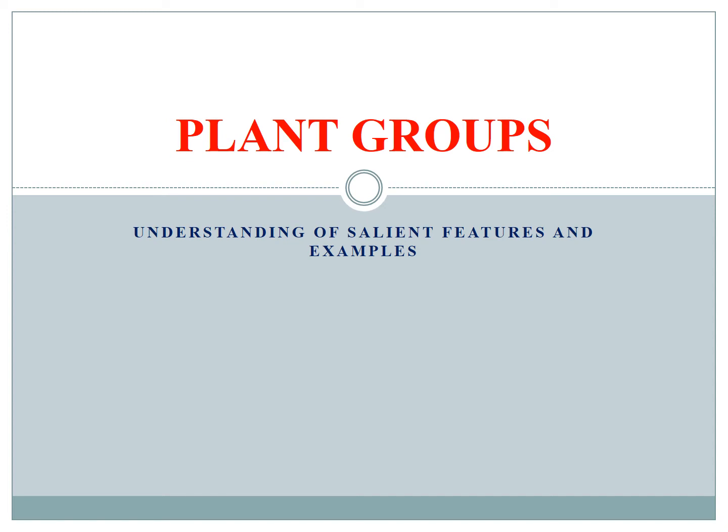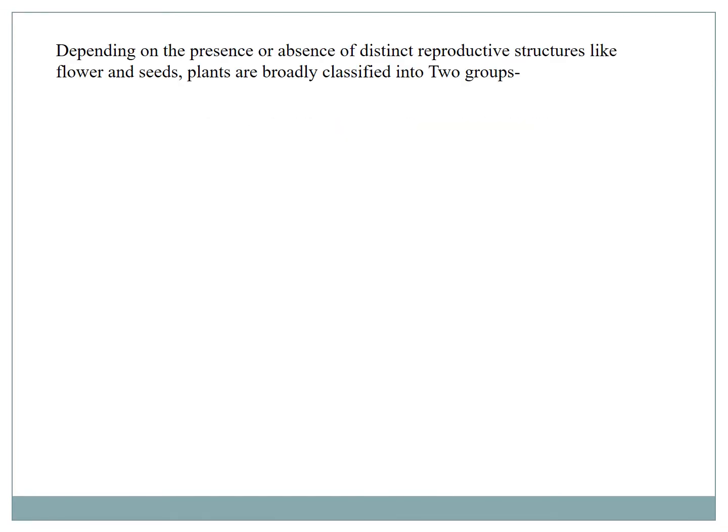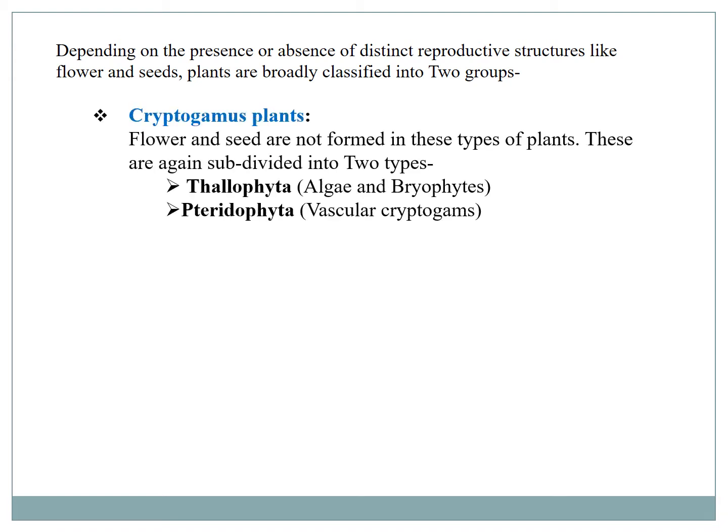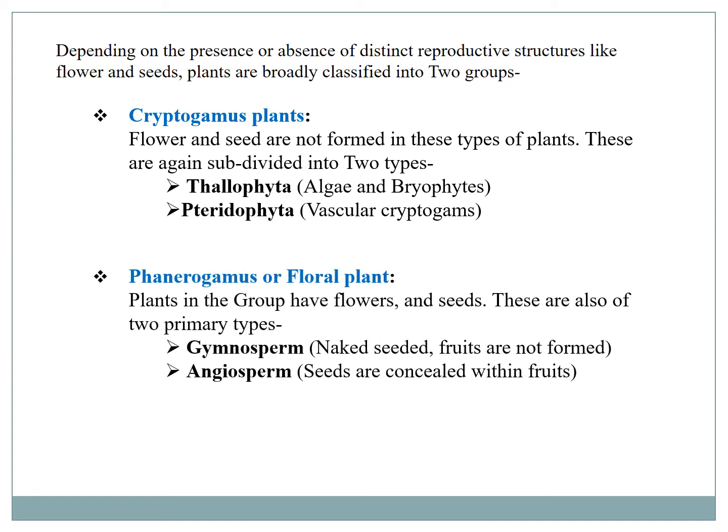Welcome to this discussion regarding the features or characters of different groups of plants. Depending on the presence or absence of flower and seed, the plants can be of two types: the cryptogames, that is the plants where the seeds are not produced, flower is not produced, and number two, the phanerogames or the floral plants where the flowers and seeds are produced.